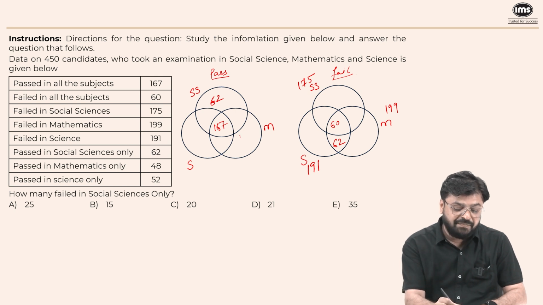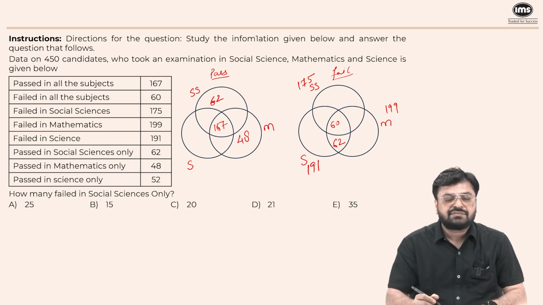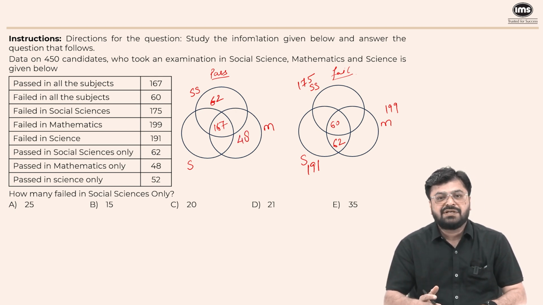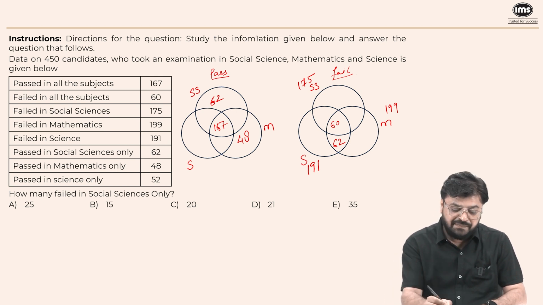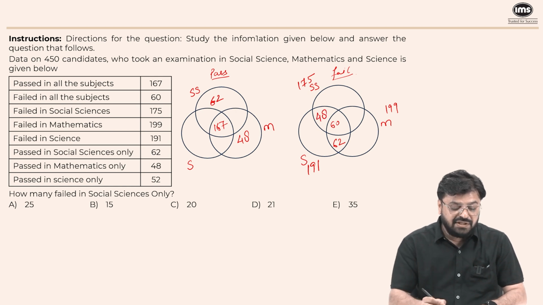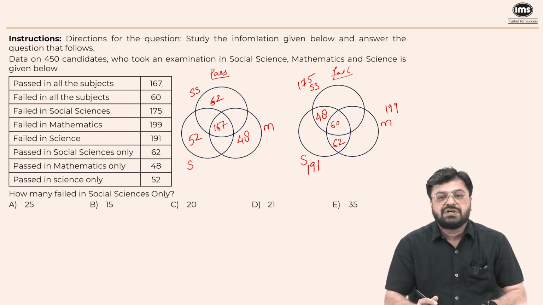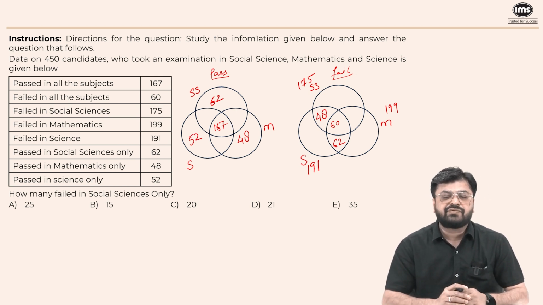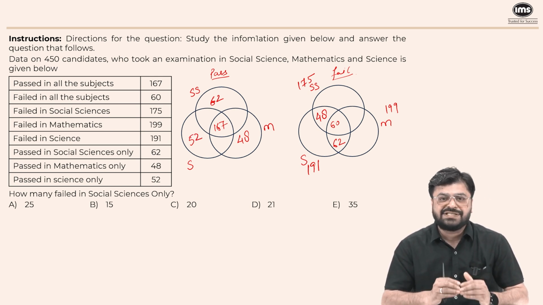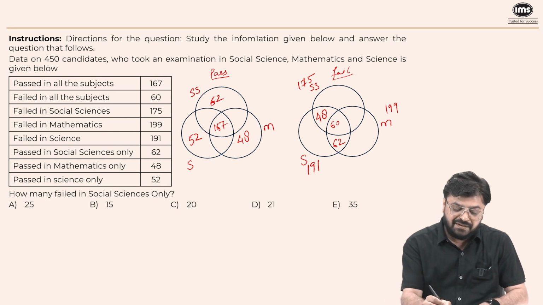Same way, passed in maths only. So 48 people passed in maths only. Those who passed in maths only will have failed in social science and science only, which is 48. And the number of students who pass in science only, 52, will be equal to the number of students who failed in social science and mathematics only, which is this part.